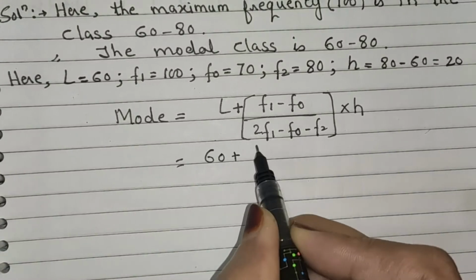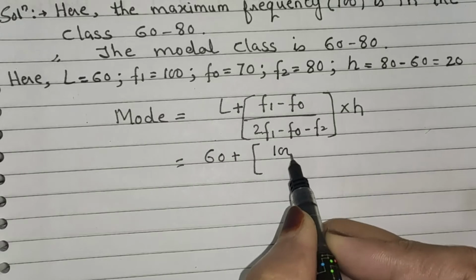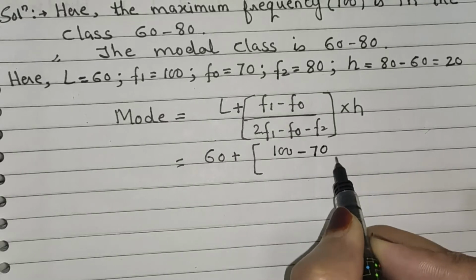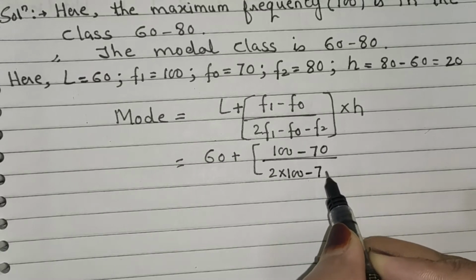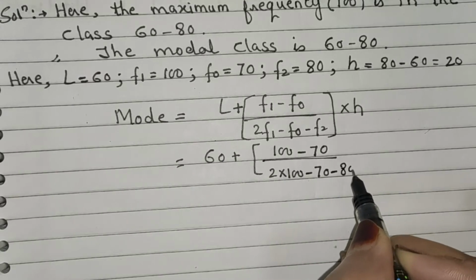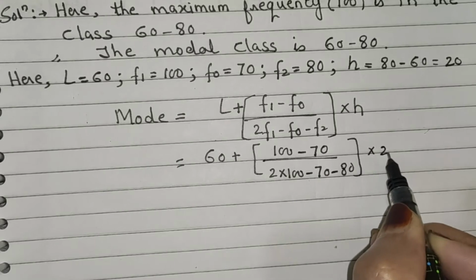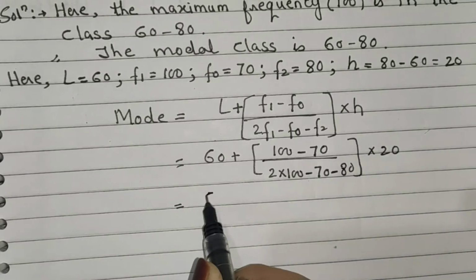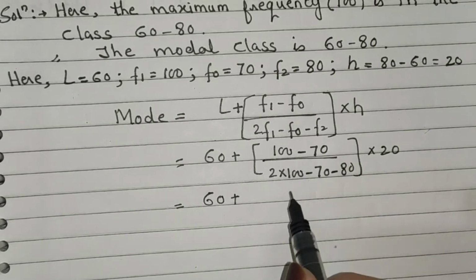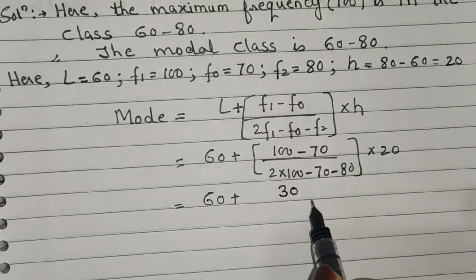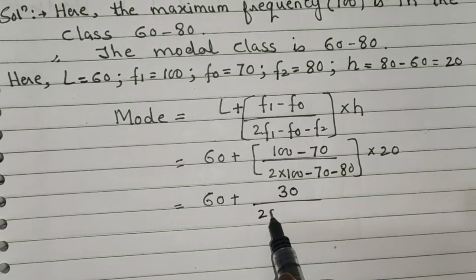Now substituting all the values, we get 60 plus, inside the bracket, (100 minus 70) upon (2 into 100 minus 70 minus 80), multiplied by 20. Therefore 60 plus, now solving, 100 minus 70 we get 30, upon 2 into 100 is 200.